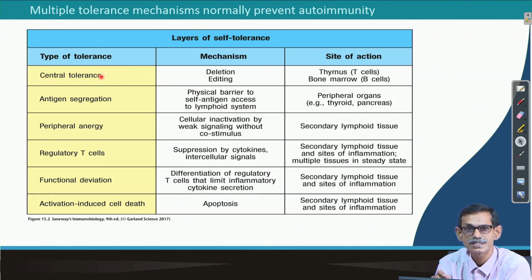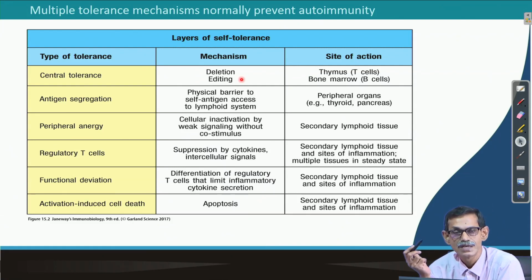What is central tolerance? That is deletion and editing. B cells and T cells containing receptors which interact with our own protein will be deleted. That is clonal deletion, and it happens in the thymus and bone marrow.